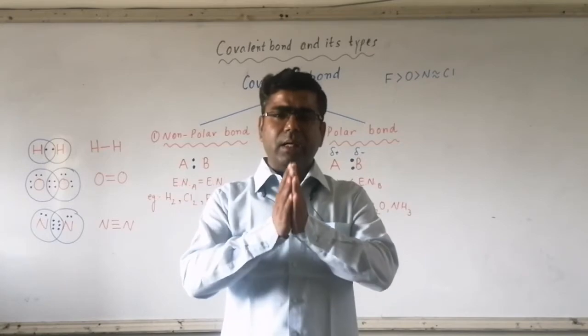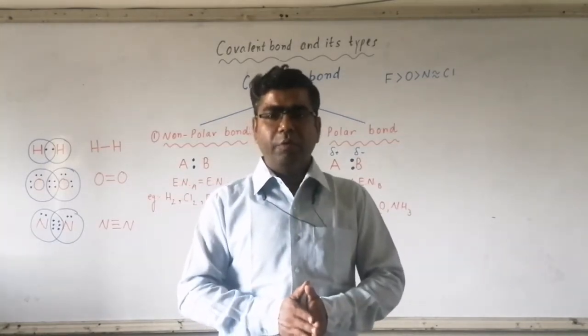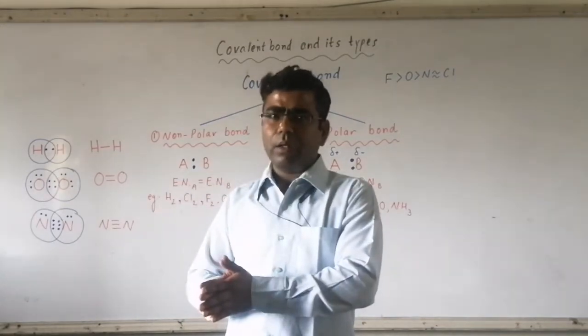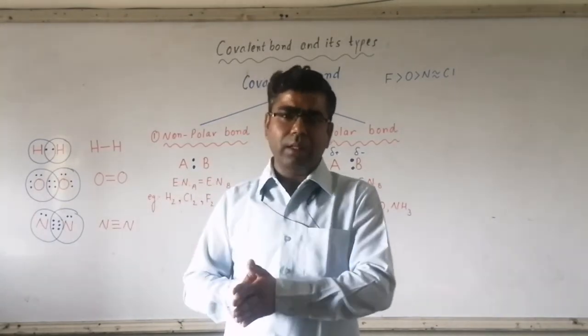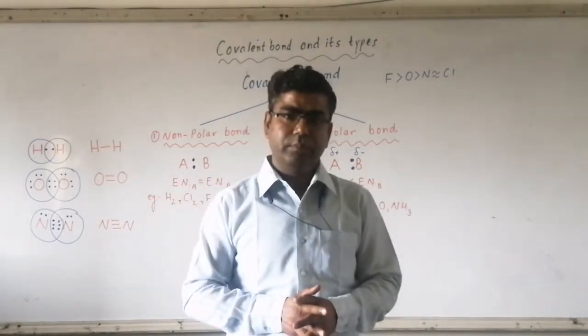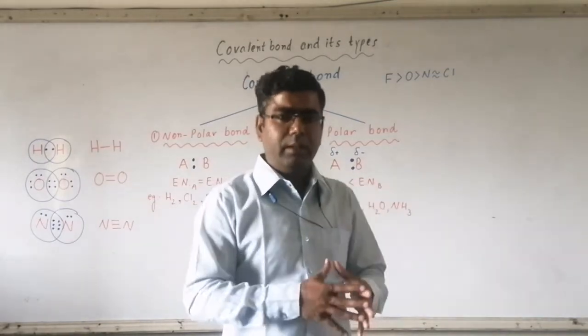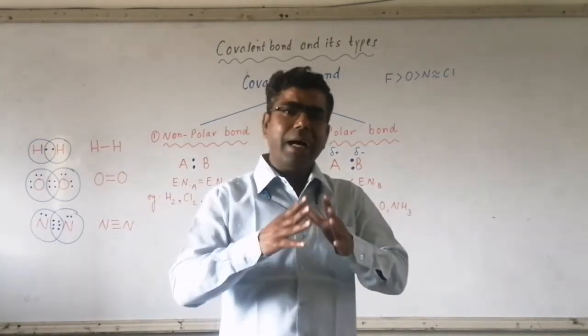When there is a complete transfer of electron from the valence shell of a metal to the valence shell of a non-metal, then the bond formed between metal and non-metal is an ionic bond.